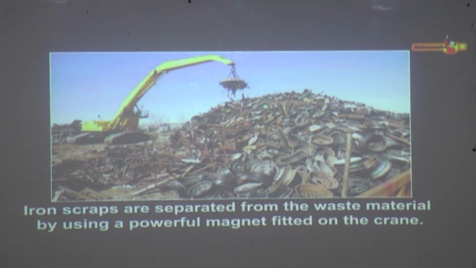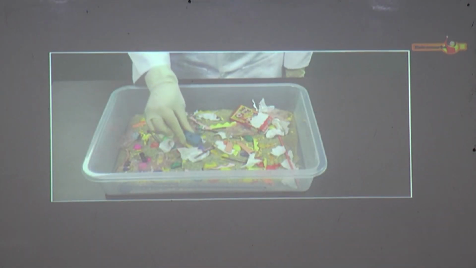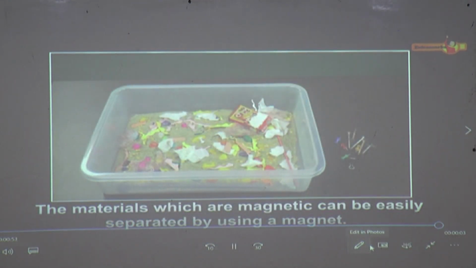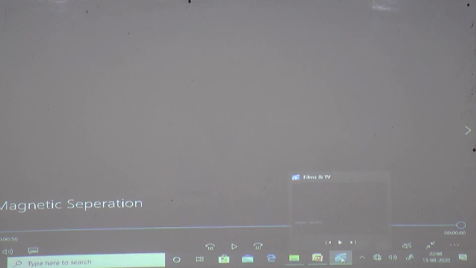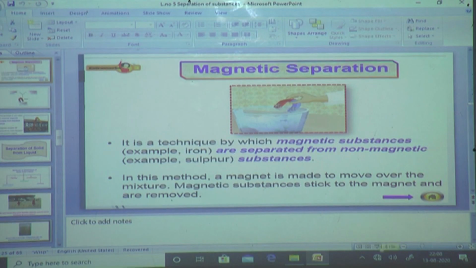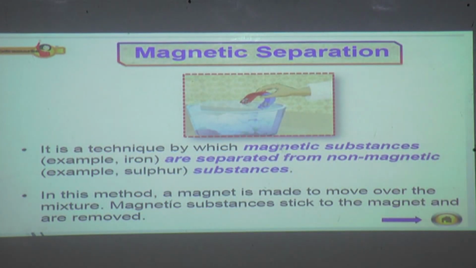Similarly, iron scraps are separated from the waste material by using a powerful magnet fitted on the grain. So from this activity, we can conclude that the materials which are magnetic can be easily separated by using a magnet. So this is the method of magnetic separation where the magnetic objects are separated from a mixture. It is a technique by which magnetic substances, for example iron, are separated from non-magnetic substances, for example sulfur.